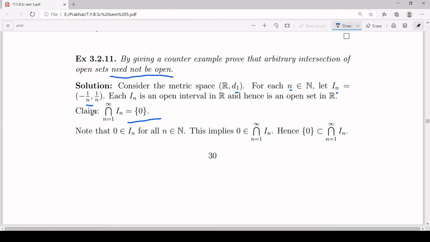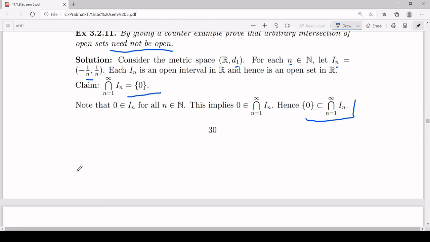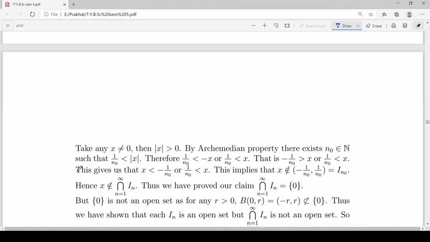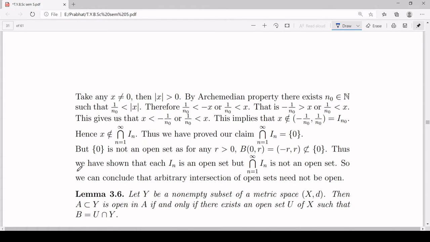First of all, observe that 0 belongs to each I_n because it is the interval from -1/n to 1/n. So 0 definitely belongs to each I_n. Therefore, singleton {0} is a subset of the intersection of I_n, n from 1 to infinity. Now we will prove that no other element belongs to the intersection of I_n, n from 1 to infinity. So for that, take any x not equal to 0. If x is not equal to 0, modulus of x is greater than 0.